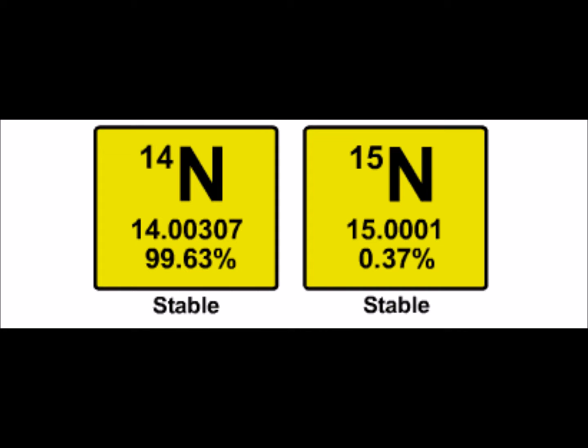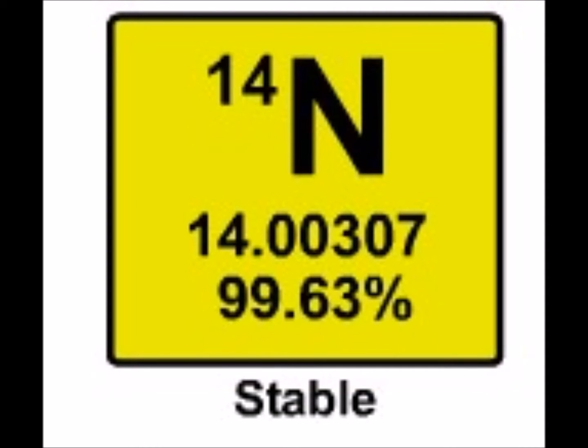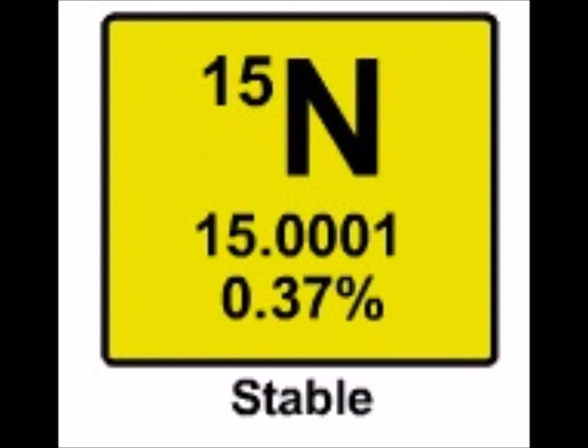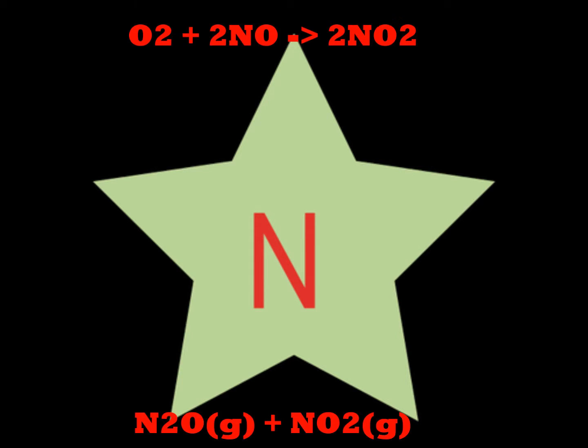Nitrogen has two isotopes. One of them is N14, which is used for the production of the positron emission tomography, or PET, radioisotope C11. It can also be used for the production of the PET radioisotopes N13 and O15. The other isotope is N15, which is used for the production of the radioisotope O15, which is used in PET. It can also be used to study the uptake of nitrogen in plants and the metabolism of proteins in the human body. These are some chemical equations where nitrogen is used.